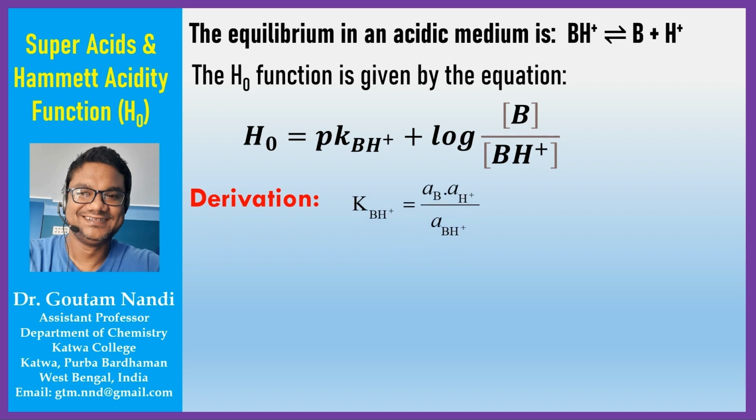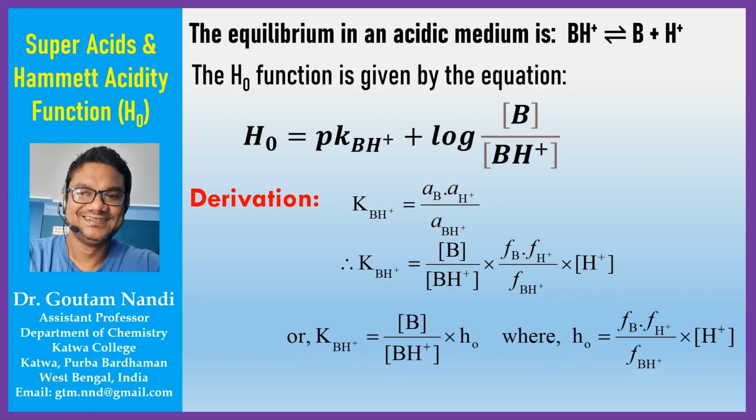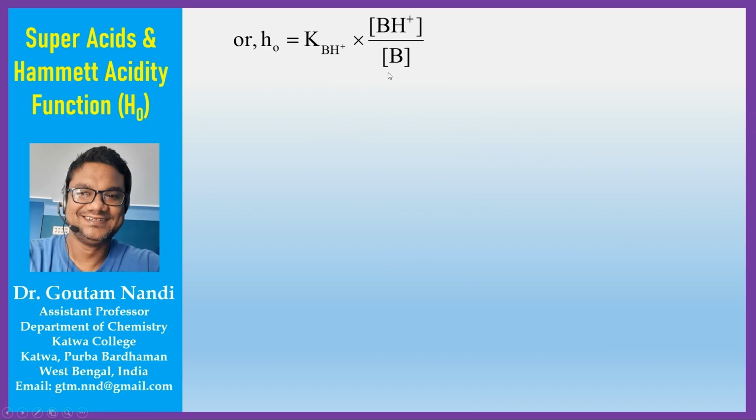For the equilibrium, if we write the KBH+, then it will be activity of B into activity of H+ divided by activity of BH+. Now, if we write this expression in terms of the concentration, then we have to include the fugacity term, and it will be like this. The latter term, that is fB into fH+ divided by fBH+ into concentration of H+, is abbreviated with the small h0. Now from this equation, if we derive the h0, then it will be KBH+ into concentration of BH+ divided by concentration of B.